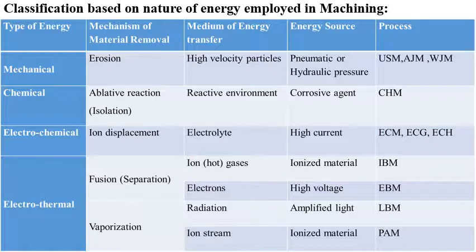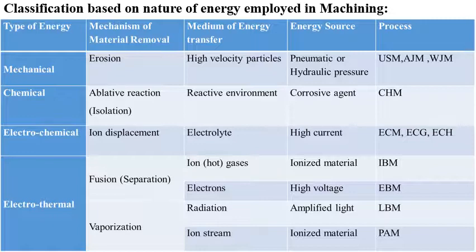Okay. And the last part of this table, electrothermal energy, combination of electrical energy and thermal energy utilized methods. Here in mechanism of material removal, there are two types. First we will move on to the fusion process, fusion or separation process. In fusion or separation process, the medium of energy transfer, energy sources and processes are again divided into two platforms.